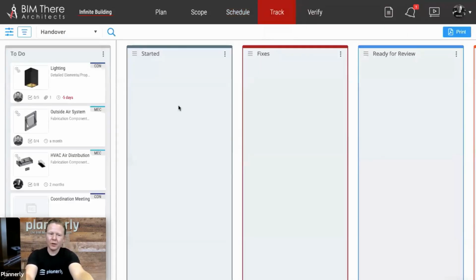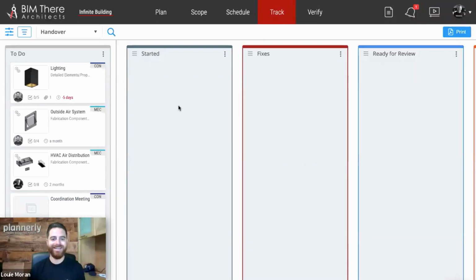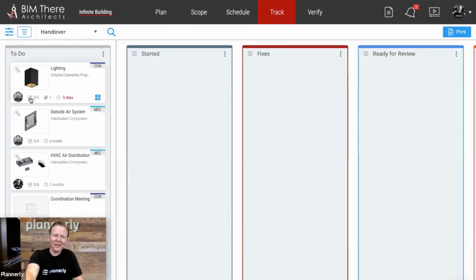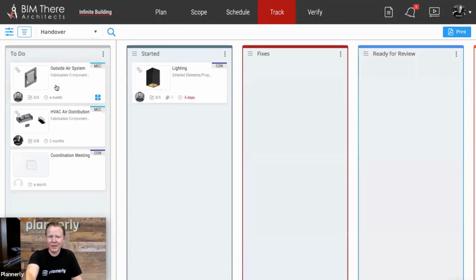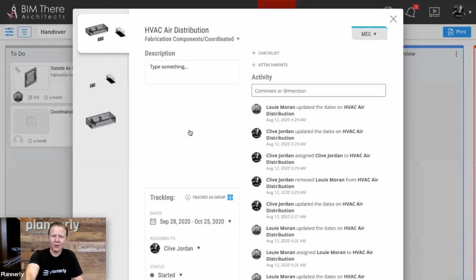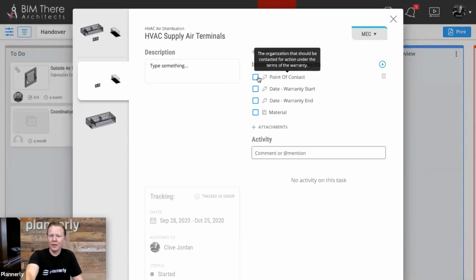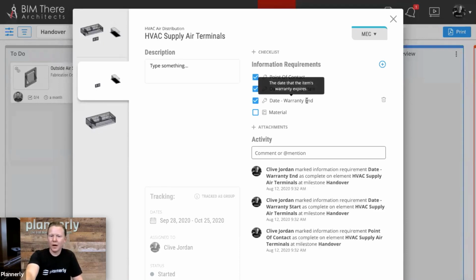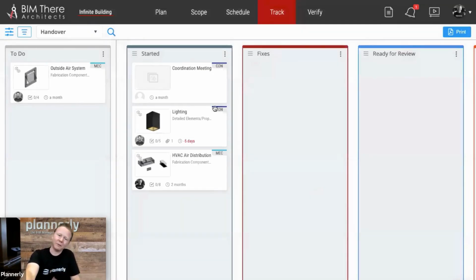Most of the time, to track progress, you have to ask teams for their progress updates. Well, not anymore. Teams can now have their own to-do list with their checklist items in the same environment. So I know that Louis still hasn't started the lighting task, and he hasn't done any of his checklist items on that because he hasn't started it. He's now moved it over here, so I can see that he started it. And I can also start to move my tasks as well. And I can go through the checklist items. So maybe there are specific information requirements that I need to make sure are added to these elements. That becomes very much more integrated and easier when I'm taking it from that previous task.